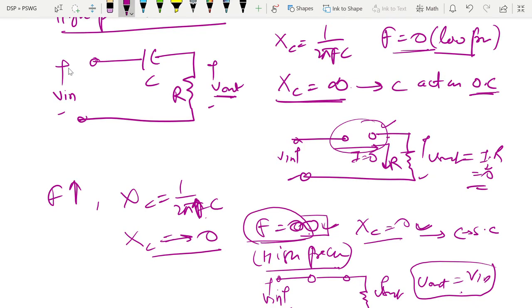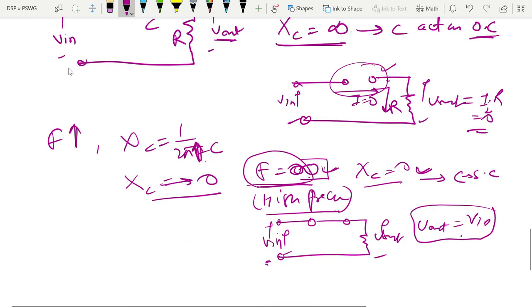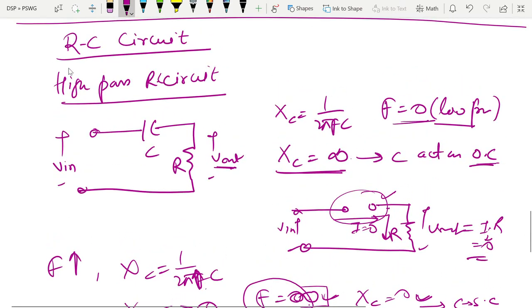So whenever any question comes regarding any circuit, that if a filter is given and you have to find out whether it is a high pass, low pass, band reject filter, or all pass filter, first of all you have to check after putting the frequency as 0. After putting this frequency, you have to check whether V out will be 0 or non-zero.